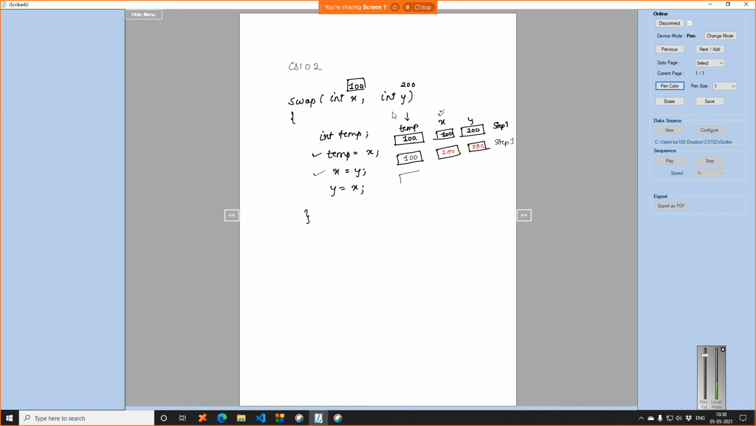Now what happens in step 3? Let me just draw 3 rectangles again. Sorry, this is step 2 and this is step 3. Step 3 says the value of y is equal to temp. My mistake, my bad. Y is equal to temp, right? So let me just erase this out and write it again.